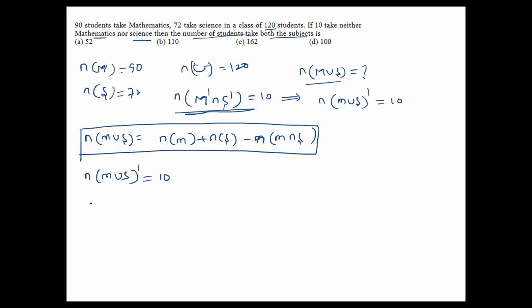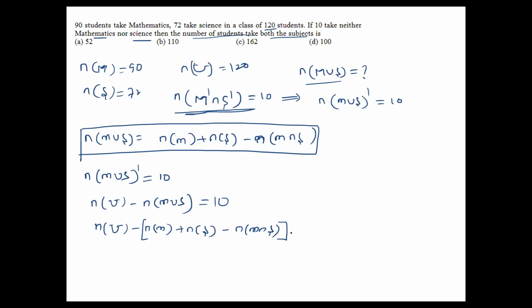Now this can be written as n of u minus n of m union s is equal to 10. What is the n of u? As it is, minus n of m plus n of s minus n of m intersection s is equal to 10.